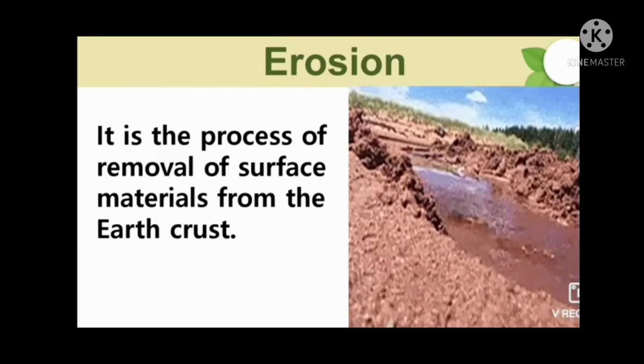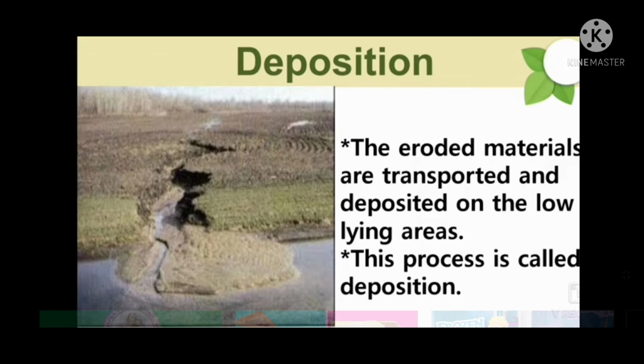Erosion is the process of removal of surface material from the earth's crust. Eroded materials are transported and deposited on the low-lying areas. This process is called deposition.